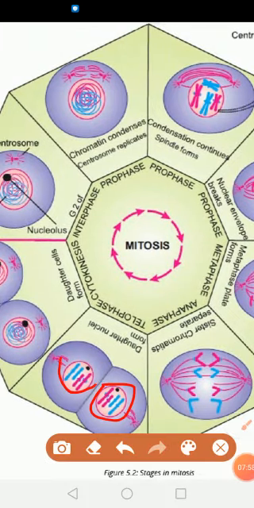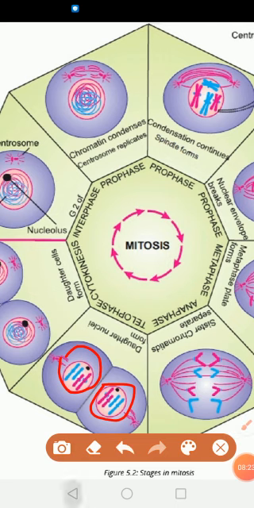Okay, this is the nuclear envelope, and this nuclear envelope forms around these two separate sets of chromosomes, and now each set of chromosomes is surrounded by a nuclear envelope. And these chromosomes then form chromatin again.